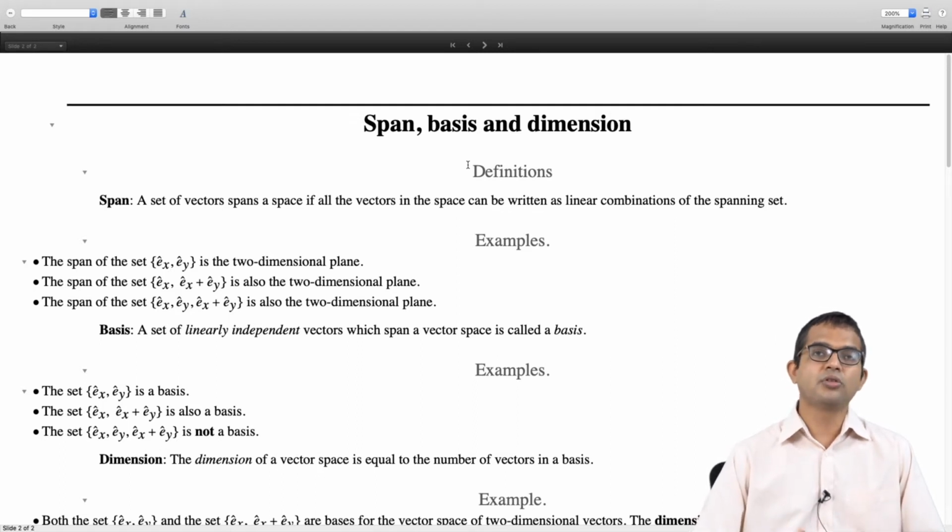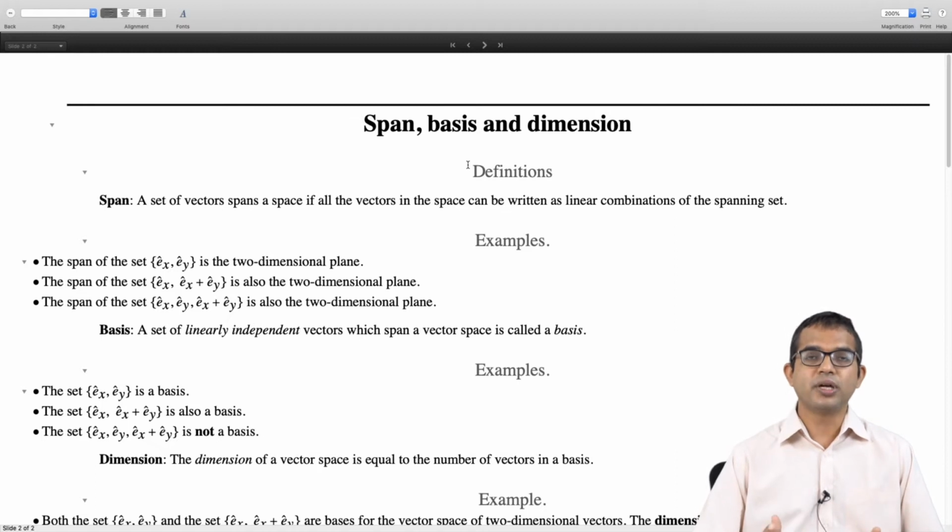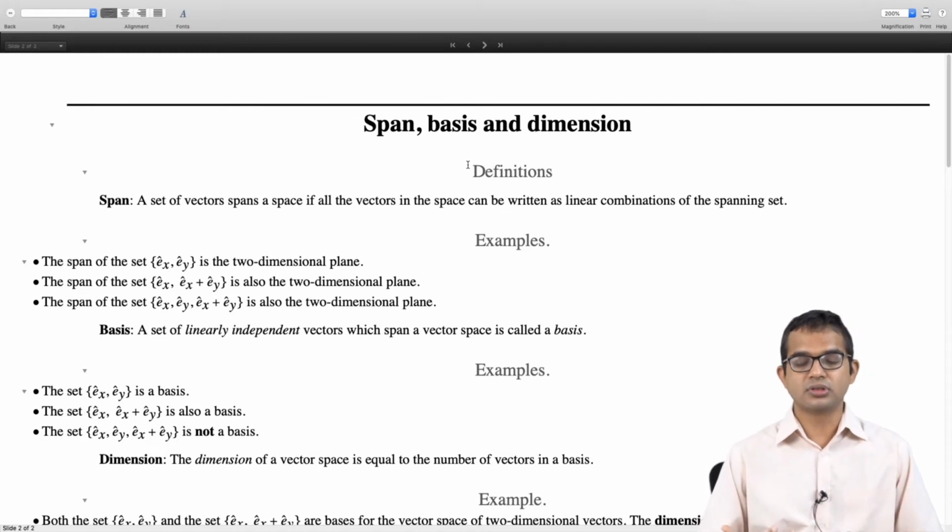Here we have to bring in not only the idea of a span, but also that of linear independence. If you have a bunch of vectors which are all linearly independent, and you take the span of such a set and create a space, then this set is going to form a basis for this space.